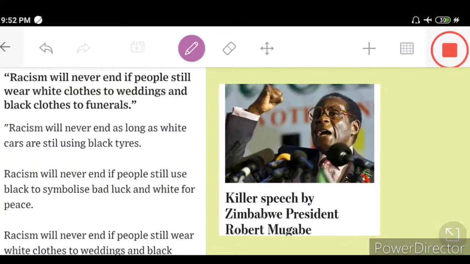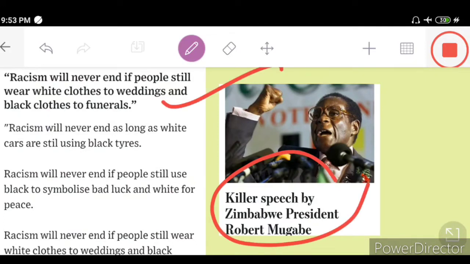Taking certain lines and extracts from his speech, what this great man Robert Mugabe did was speak against racism, against discrimination on the basis of race. It has a link to my lecture and the idea we are going to build. Dear students, the great man, in what the writers and media call the killer speech, says that racism will never end if people still wear white clothes to weddings and black clothes to funerals.